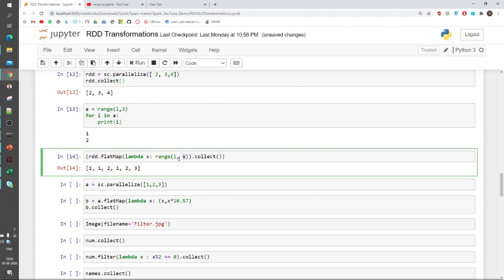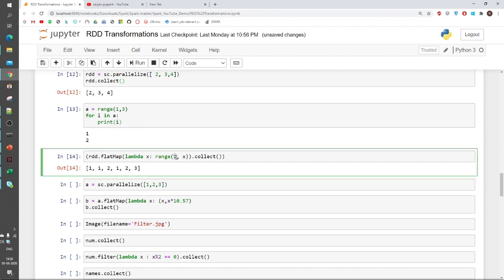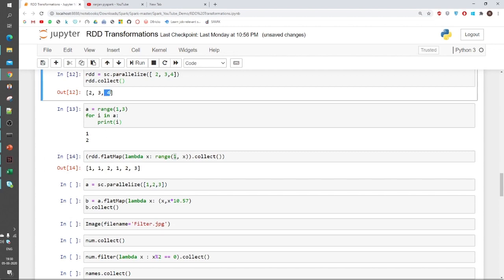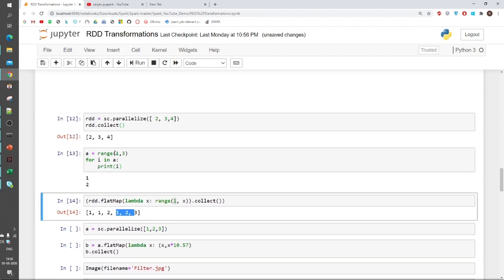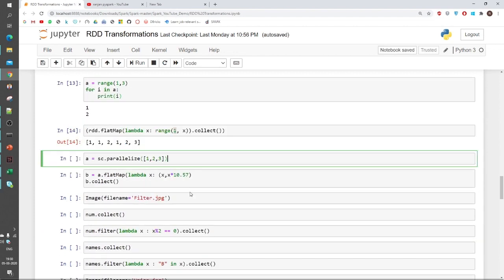My second element is 3, so it will print 1 and 2. In the case of 4, it will go up to 3, so it has printed 1 2 3. So earlier my RDD was 2 3 4, and now it has changed into 1 1 2 1 2 3.